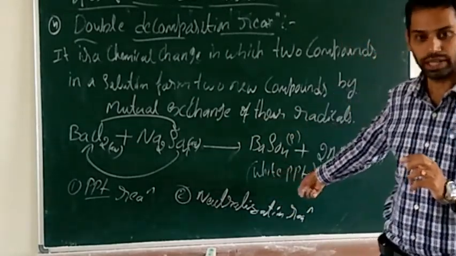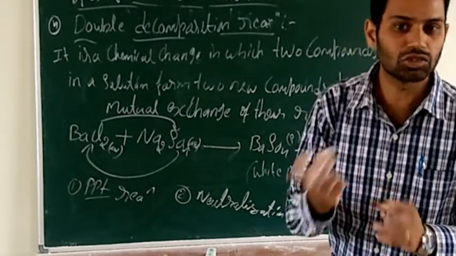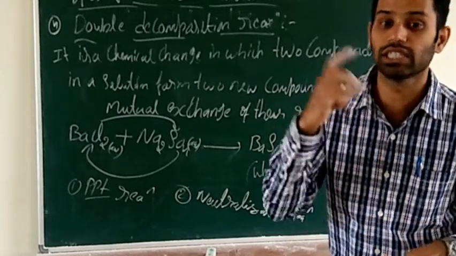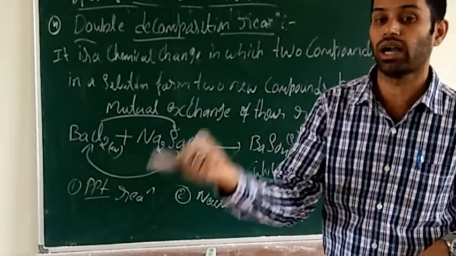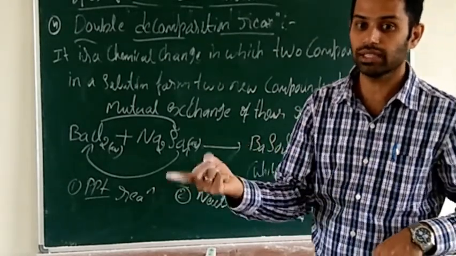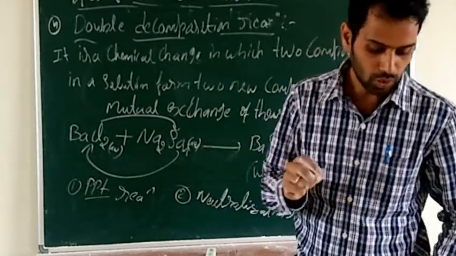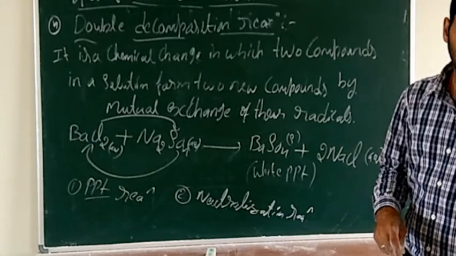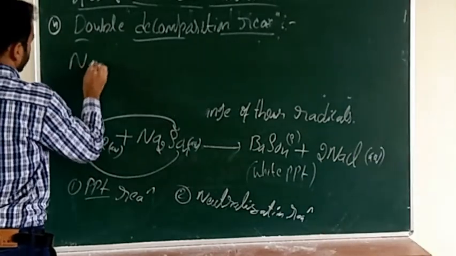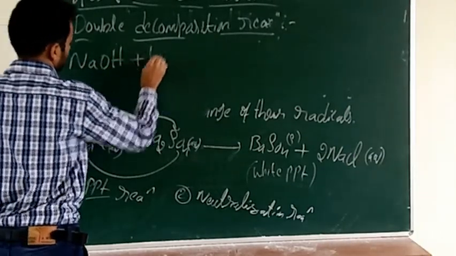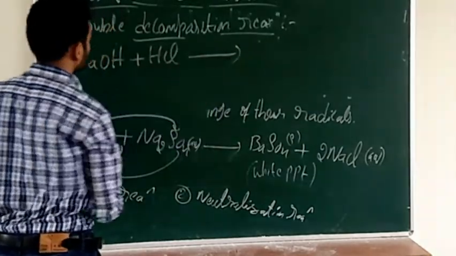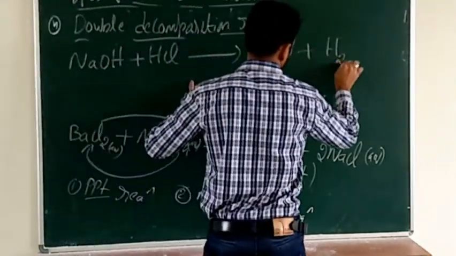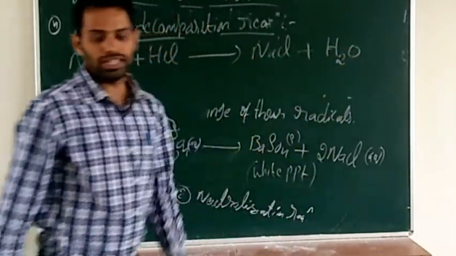And one more thing, neutralization reaction. Neutralization means we already know that when acid reacts with a base, that will give the salt plus water. For example, when sodium hydroxide NaOH reacts with HCl, that will give rise to NaCl plus water.